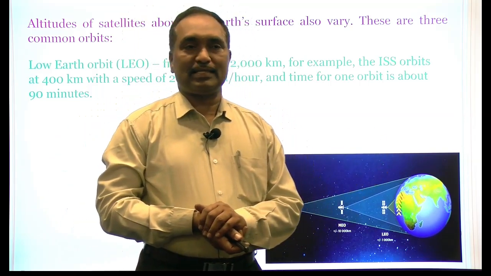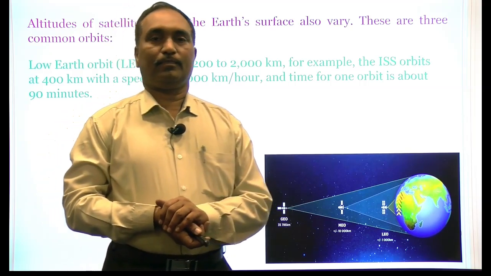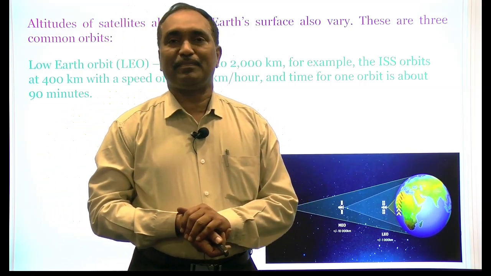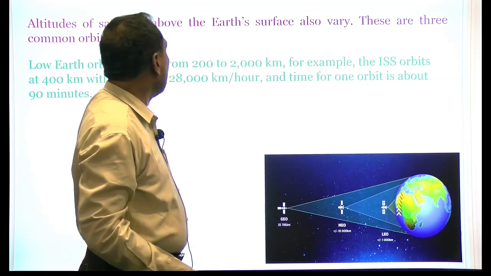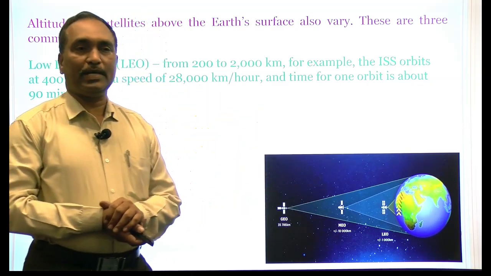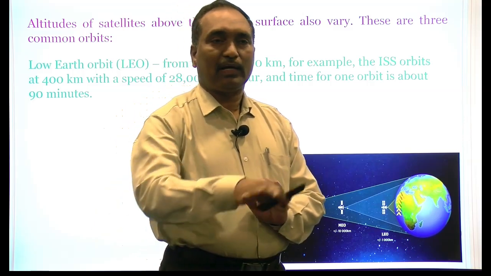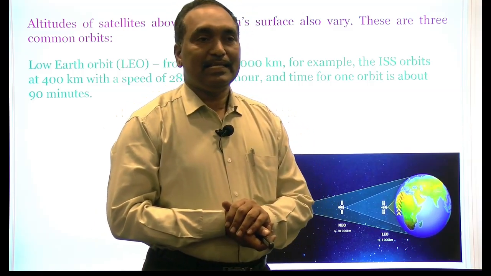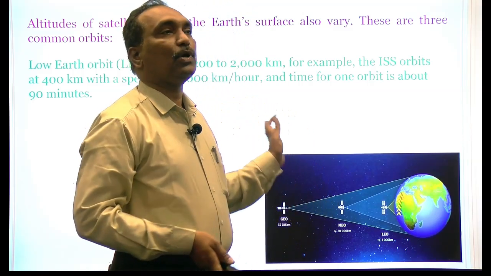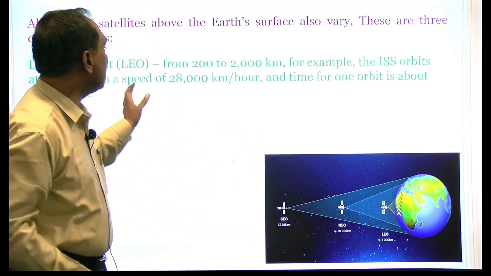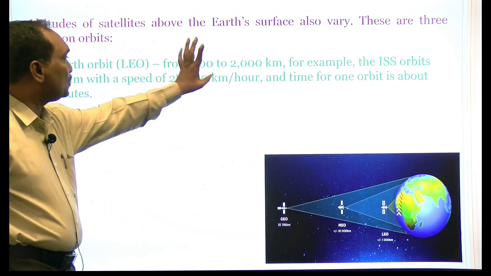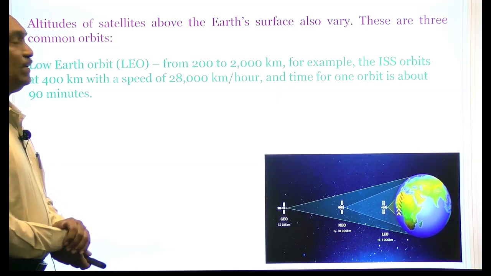Nowadays we are using Google Maps. Google Maps is prepared by using these polar satellites. Nowadays we can even clearly see a rat moving on the Earth by using these polar satellites, whose radius is around 200 kilometers to 2000 kilometers only.